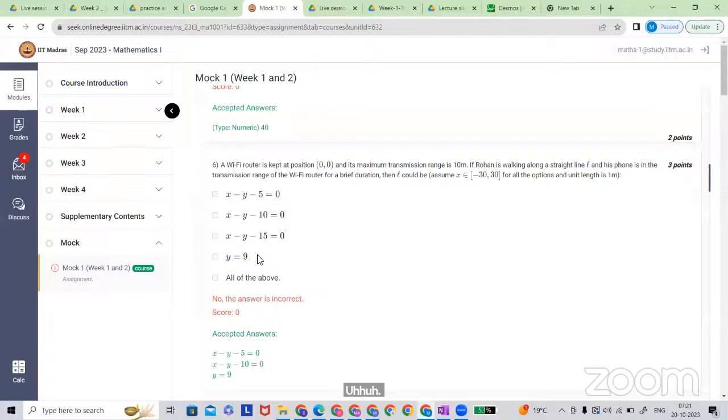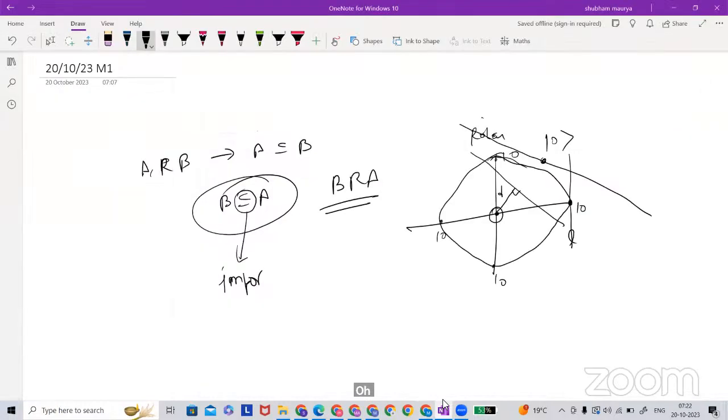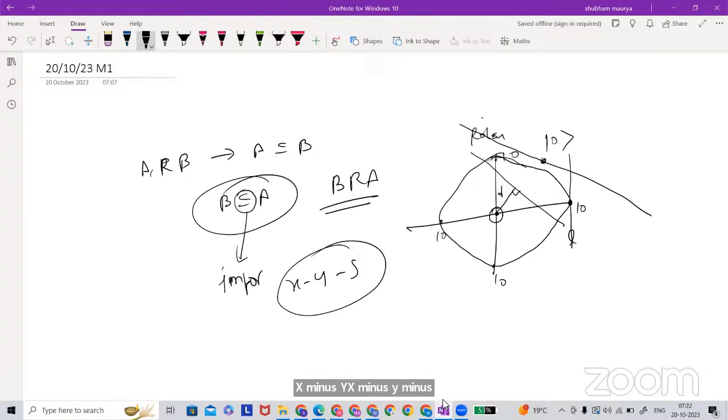If we put y is equal to 0, then we get x. After that, we can conclude whether this equation is in the Wi-Fi range or not. So this is also one way. If you draw the line x minus y is equal to x minus y minus 5, what it means is that x minus y is equal to 5, right? Or y is equal to x minus 5.